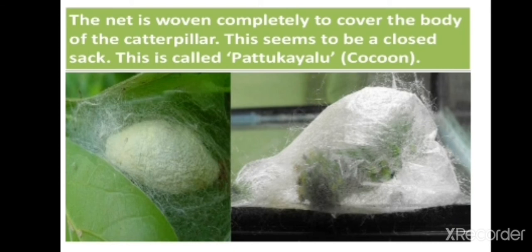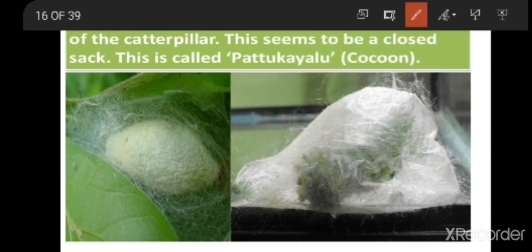So the net is woven completely to cover the body of the caterpillar. This seems to be a closed sac. This is called the cocoon stage. Here, the caterpillar is nothing but the silkworm larva. This caterpillar starts weaving around its body by producing a fiber substance. This fiber substance, when exposed to air and heat, becomes so strong. This is going to completely cover its body.